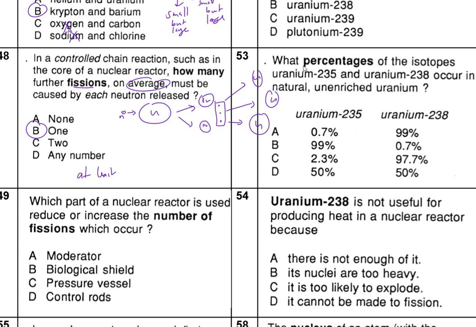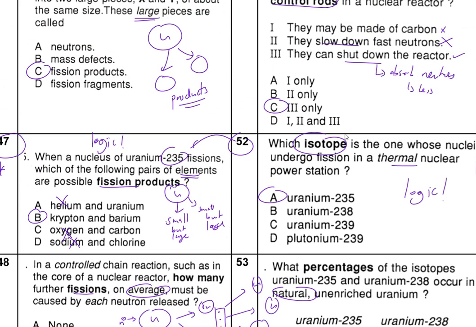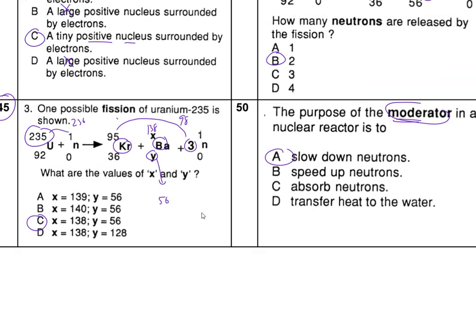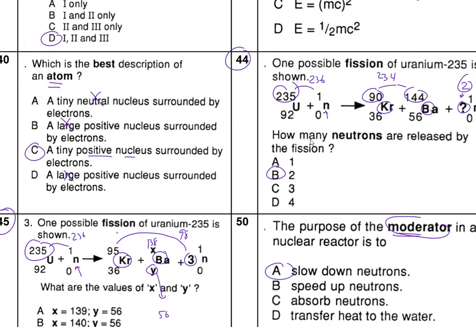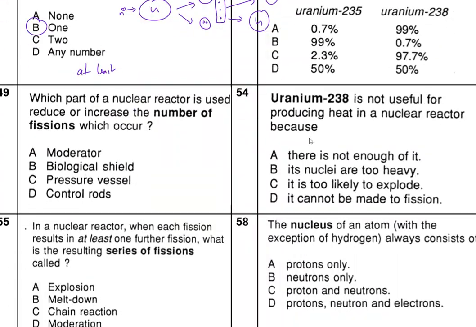Now, what percentage of the isotope occurs naturally in enriched uranium? Which one occurs naturally? That is the question. Naturally. Now, look at this one, question 45. What's happening? We are using a neutron. Question 44, what are we doing? We are using a neutron. Now, if you remember what you've written down, there are two types.